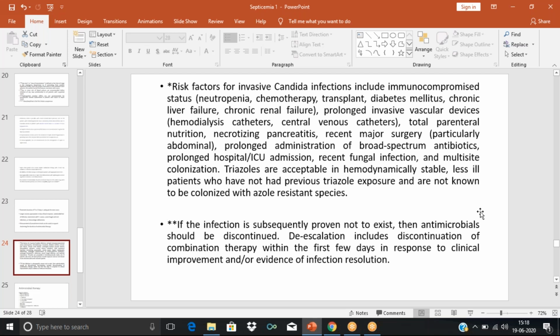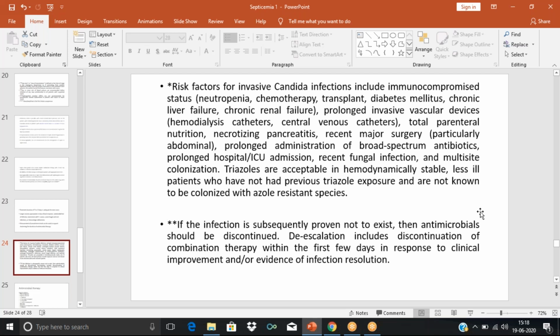Triazoles are a class of antifungals. For example, fluconazole, itraconazole, posaconazole all belong to the triazoles. So triazoles can be given if the patient is hemodynamically stable. Hemodynamically stable means the BP, pulse, everything is normal. Triazoles can be given to hemodynamically stable, less ill patients who have not had previous triazole exposure and are not colonized with azole resistant species.